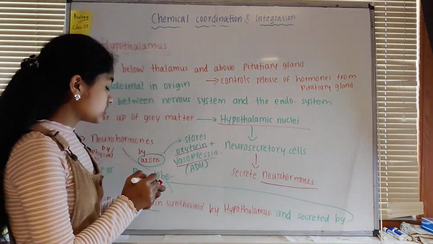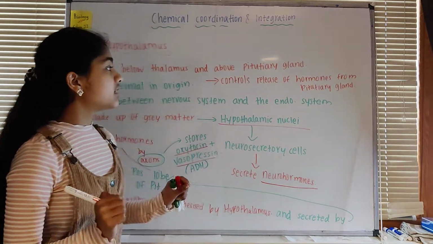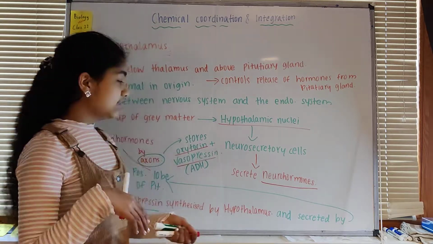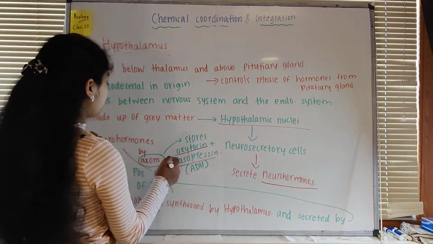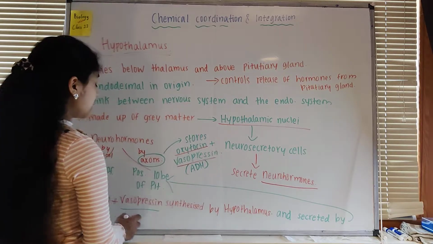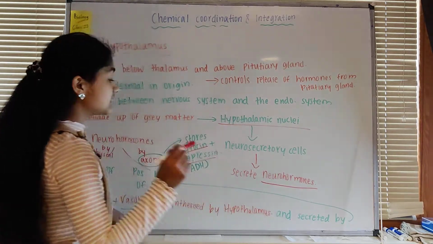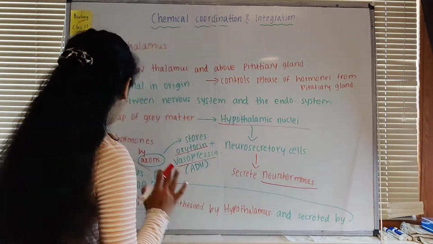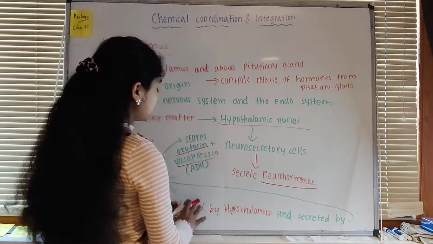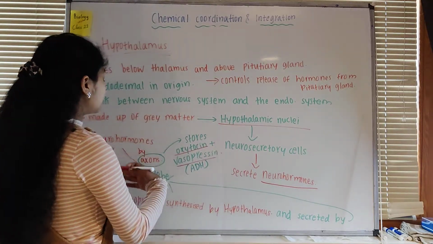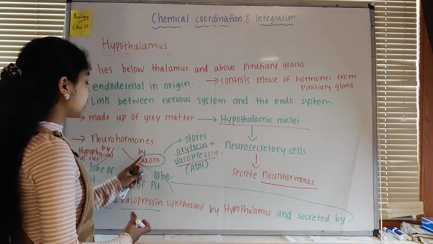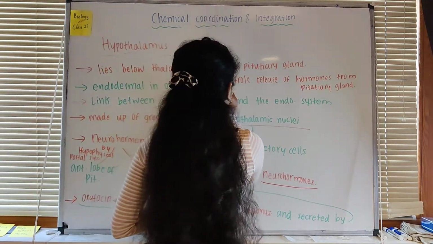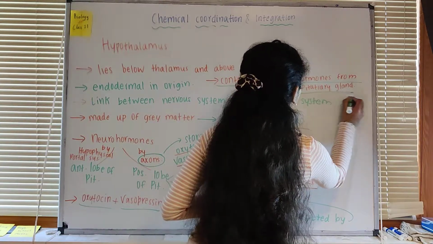So the main function of the hypothalamus is that it controls the release of hormones from the pituitary gland. This hypothalamus is a gland because it is making these hormones, oxytocin and vasopressin. These are synthesized by the hypothalamus, and it is an endocrine gland. That means it doesn't have any ducts. Again, oxytocin and vasopressin are synthesized by the hypothalamus, stored in the axons of neurons, and then secreted by the posterior lobe of the pituitary gland. That's why we say it controls the release of hormones from the pituitary gland.